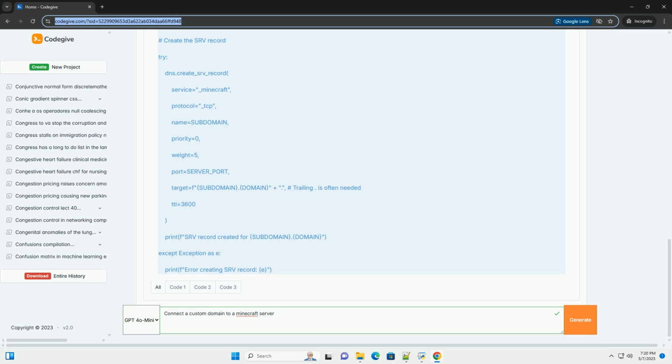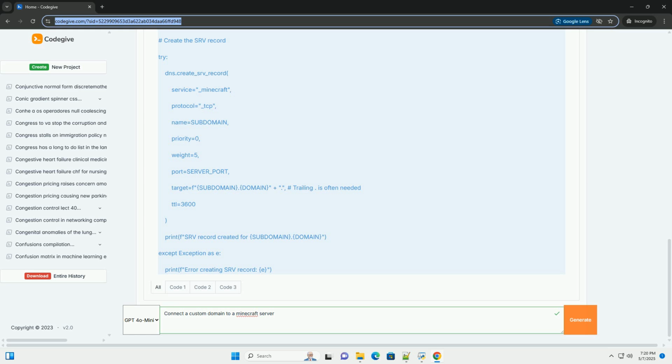Make sure the port number in the SRV record matches the port your Minecraft server is actually running on. Default is 25565. Typographical errors. Carefully check for typos in the domain name, subdomain, IP address, and port number in all DNS records. Even a single mistake will prevent it from working.